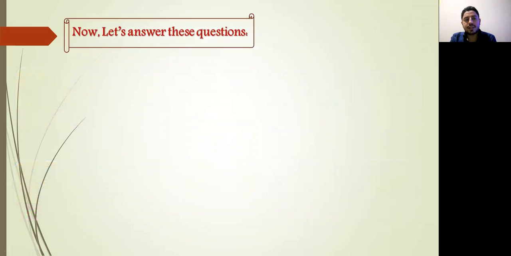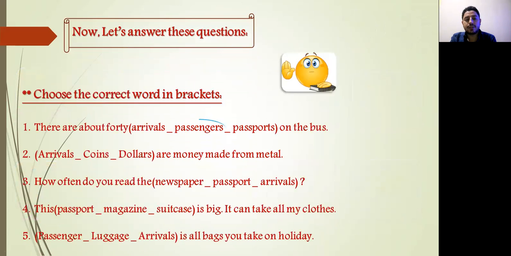Okay, and now let's move to the next exercise. Now let's answer these questions together. We have 5 questions. Choose the correct answer in brackets. Number 1, there are about 40 arrivals, passengers, or passports on the bus. Yes, 40 passengers. Sure, very good. Number 2, arrivals, coins or dollars are money made from metal. Yes, sure, coins. The coins are money made from metal.